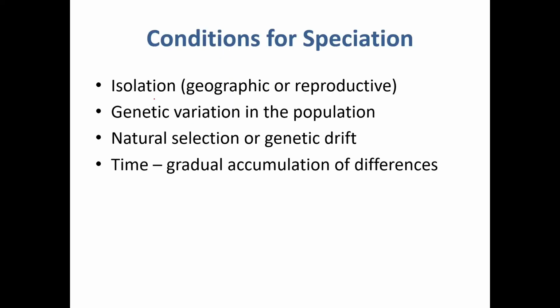What are the major conditions of speciation? Isolation must be there, geographic or reproductive. Genetic variation in the population, natural selection or genetic drift, and time, the gradual accumulation of differences. So these are all the factors helpful in forming a new species.